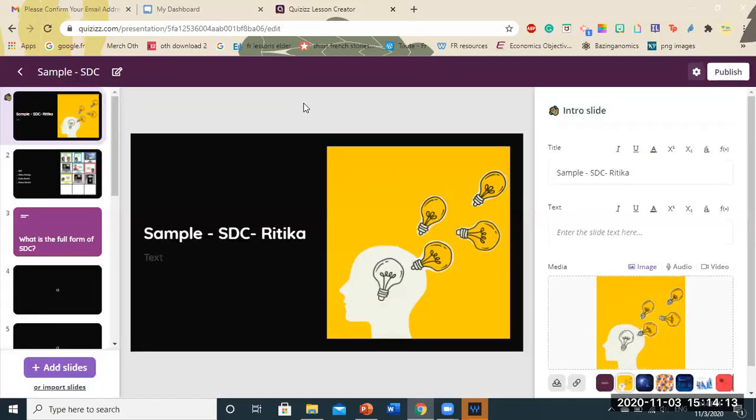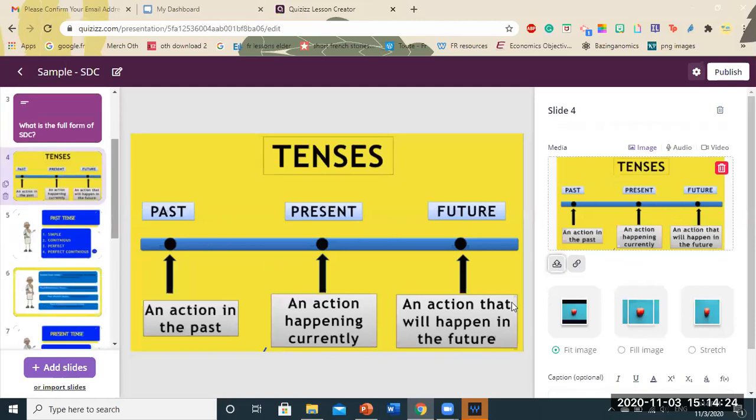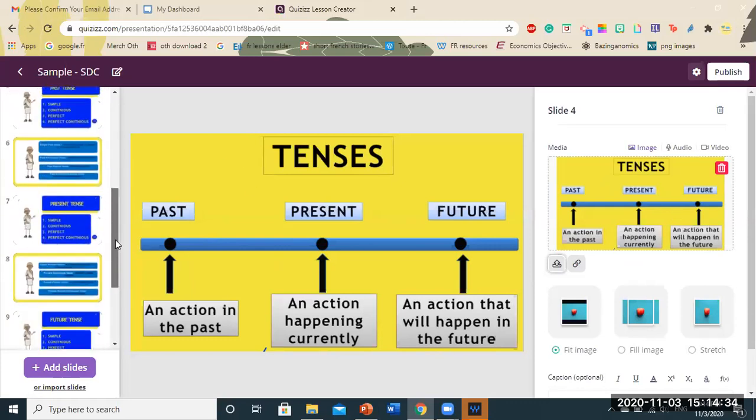The drawback of importing is that you will not be able to edit those slides. So now my tenses has been added over here, but I cannot edit them because it comes as a media file, as an image. So an image cannot be edited. So whatever editing you had to do, you should have done that editing in Microsoft PowerPoint. So you can see all my selected slides are added here.